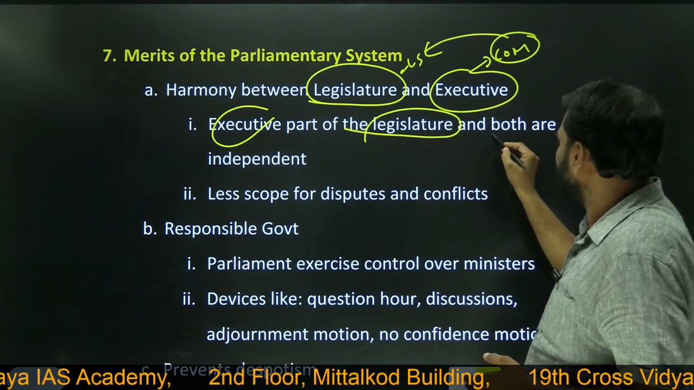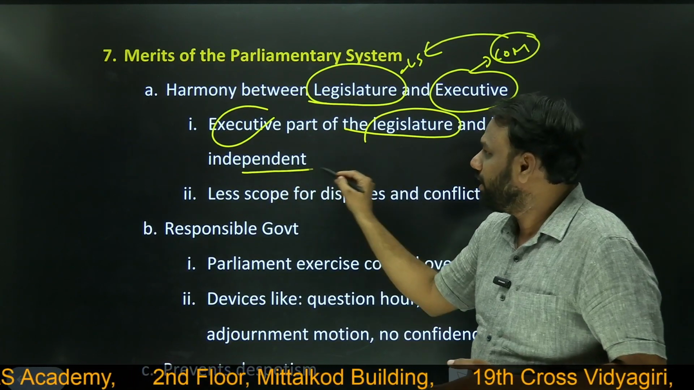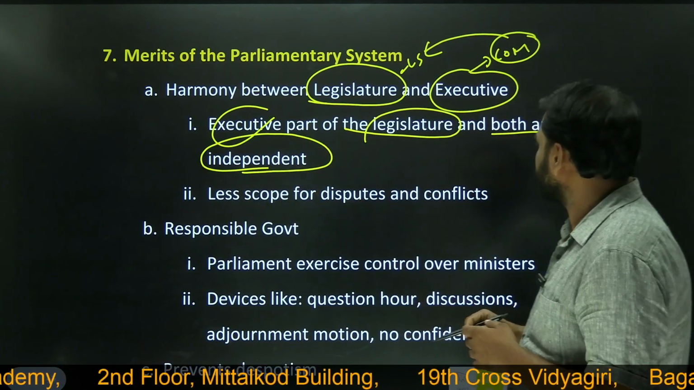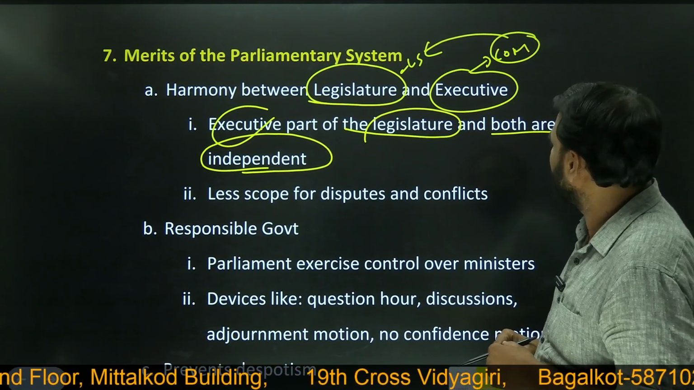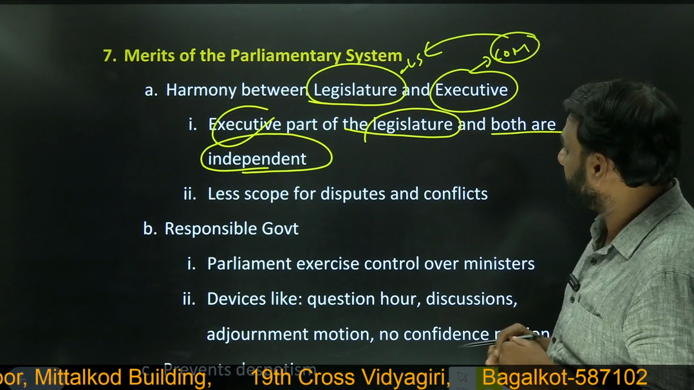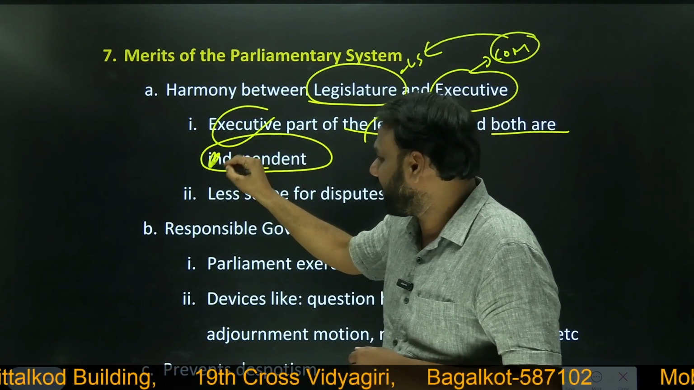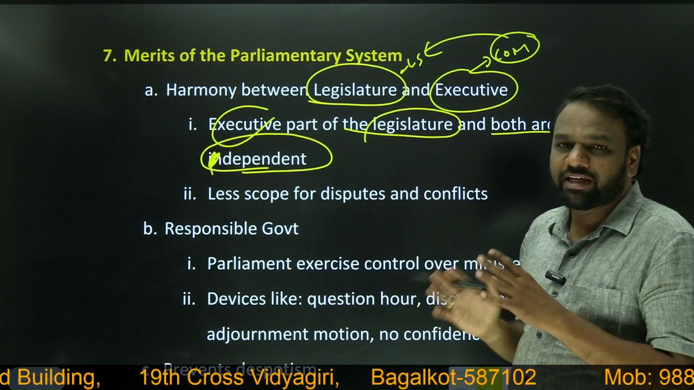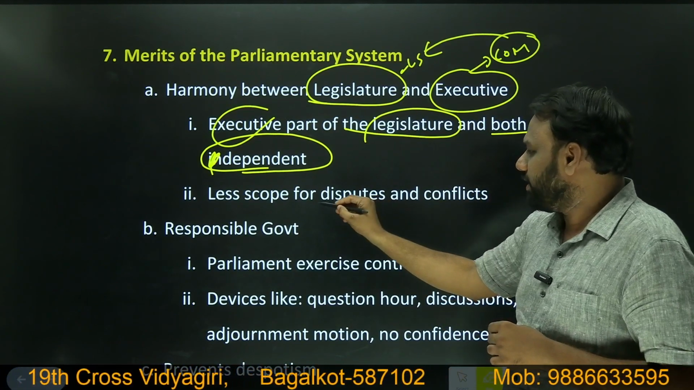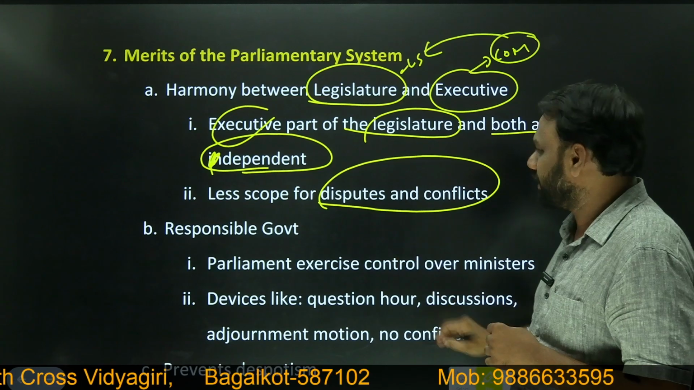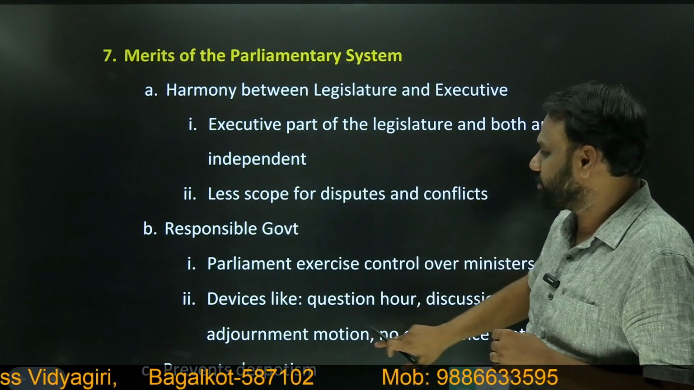Okay, and both are dependent on one another. Executive is part of the legislature and both are, sorry, they are dependent. That is why there is a harmony. There is a harmony between legislature and executive. Next, that is why there is less scope for disputes and conflicts.